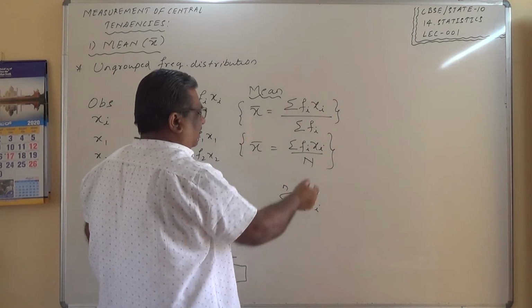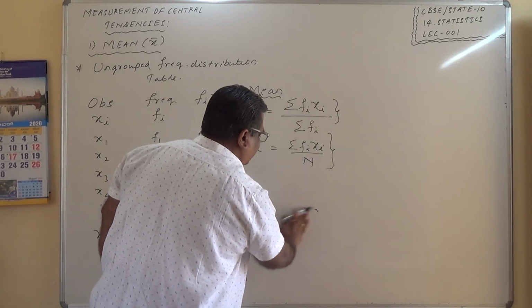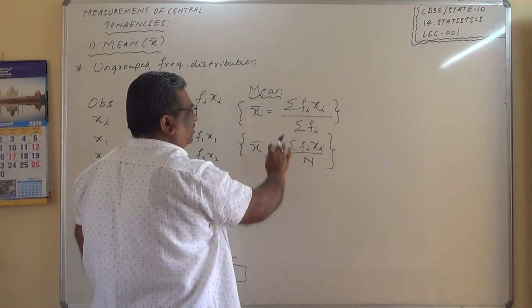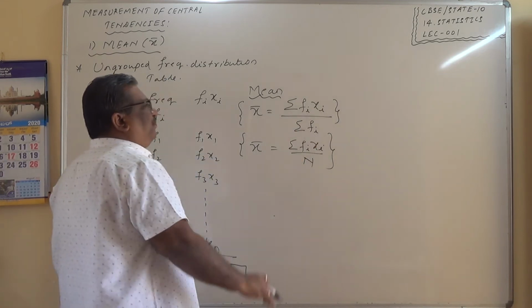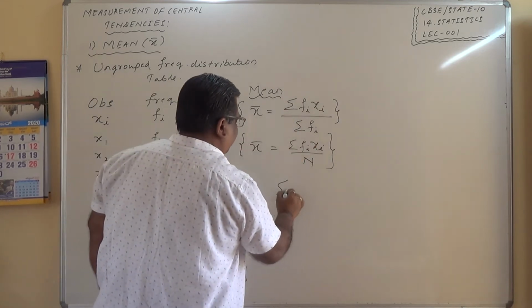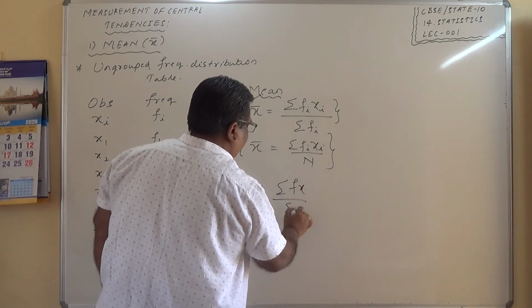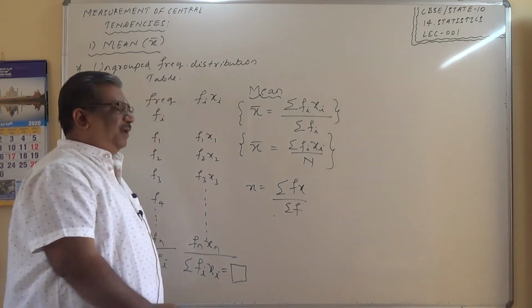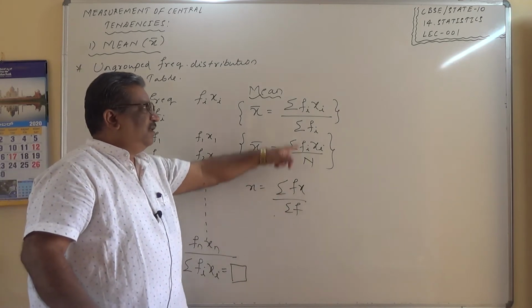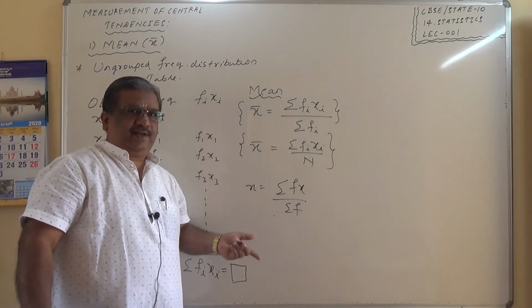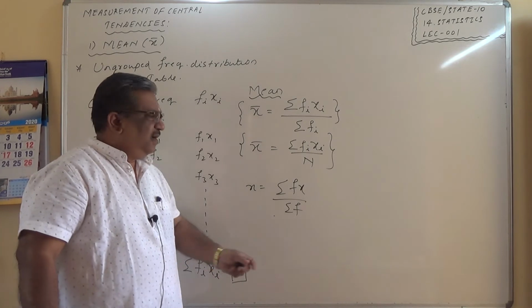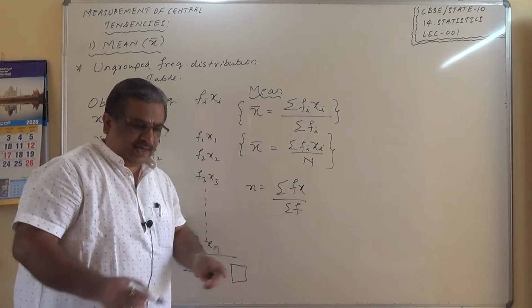We simply represent it as the summation of the product divided by the summation of the frequencies. Sometimes they simply write x bar is equal to sigma fx divided by sigma f. This is also very well acceptable, as I need not use the subscript i.